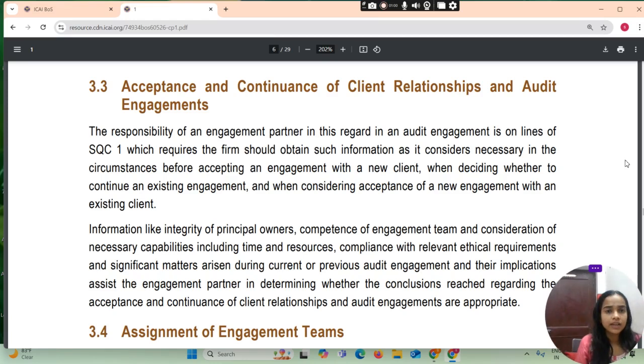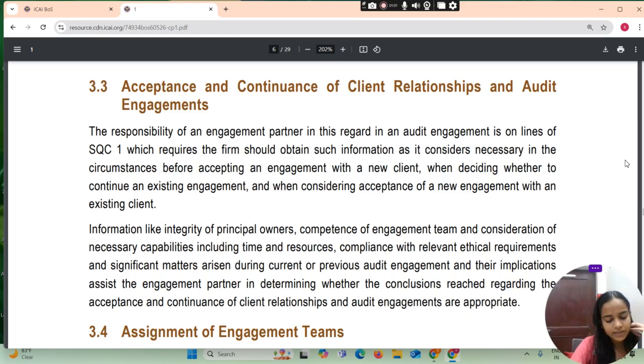What are we saying? That how there will be the acceptance and continuance of a client relationship and audit engagement. The responsibility of engagement partner in this regard in an audit engagement is on the line of SQC1, which require the firm should obtain such information as it considered necessary in the circumstances before accepting an engagement with a new client, when deciding whether to continue an existing engagement, and when considering acceptance of a new engagement with an existing